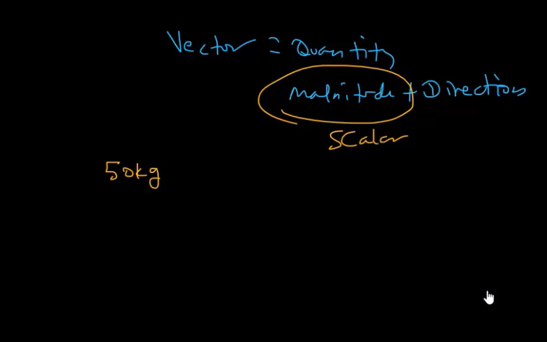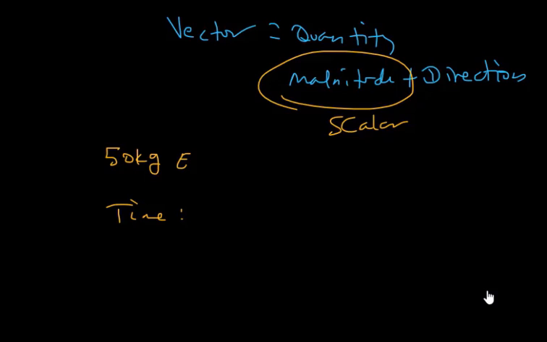For example, look at this one, 50 kilograms. The mass of an object, 50 kilograms. We can't say 50 kilograms east. That's meaningless. South, north, the same. The same is true for time, 6 o'clock west, north. It doesn't make sense. This is a scalar quantity. Temperature, and so on. At the same time, we have vector quantities, which need direction.